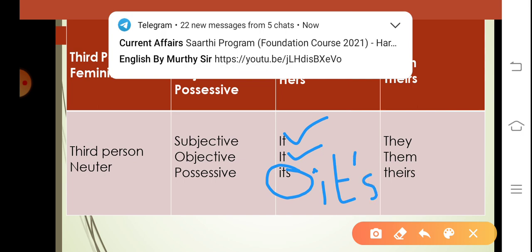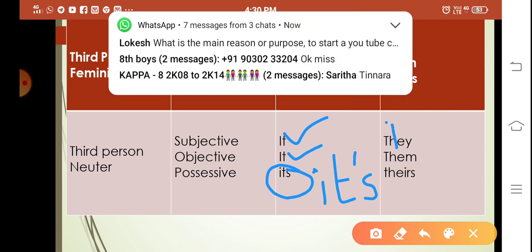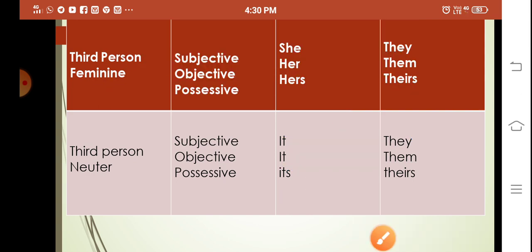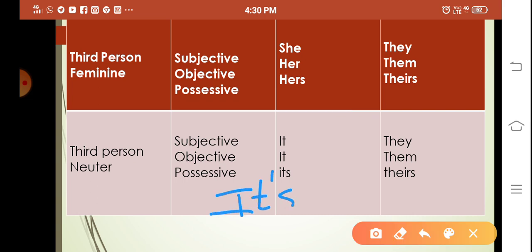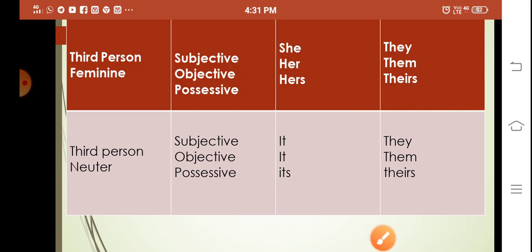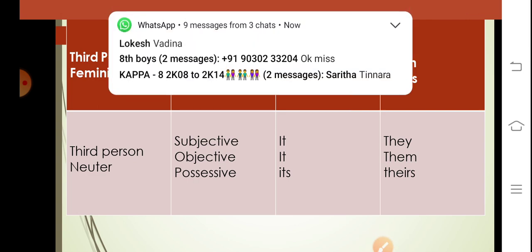If it takes an apostrophe here, then it is different, because it's is the compact form of it is. So they, them, theirs. These are the plural forms of third person neuter.